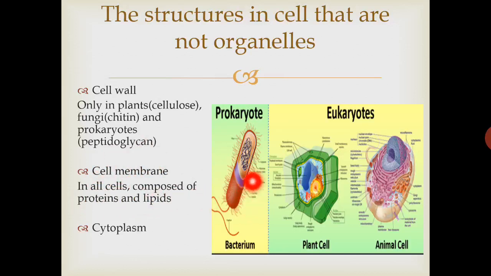Cell membrane, in all cells cell membrane is present. Either it is a bacterium cell or plant cell, or it is an animal cell, all cells are covered with cell membranes. Cell membrane is composed of proteins and lipids. And the next component is cytoplasm. Cytoplasm is the liquid present inside cell membrane, and it contains all other organelles. So these are three major components that are not considered organelles, but they are important to maintain cellular structures.